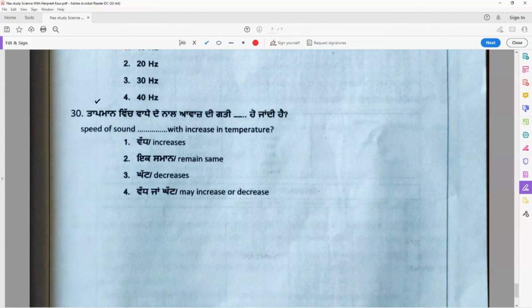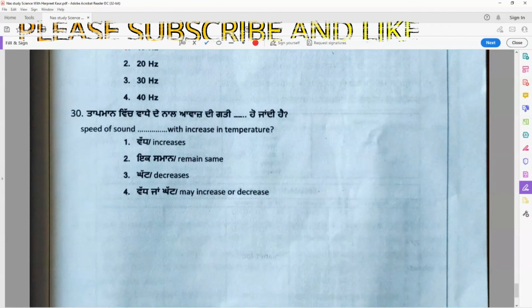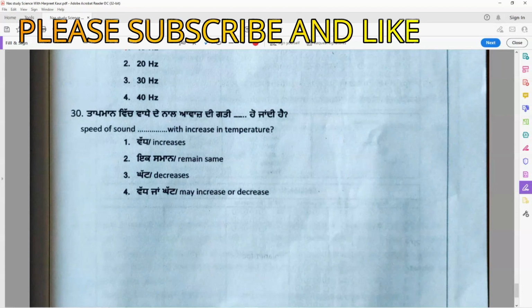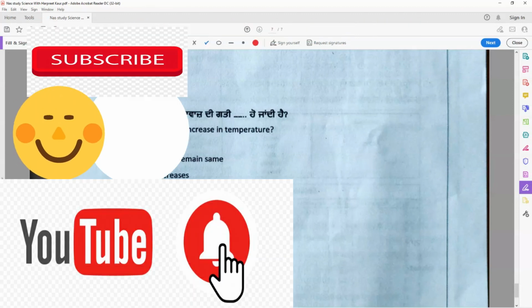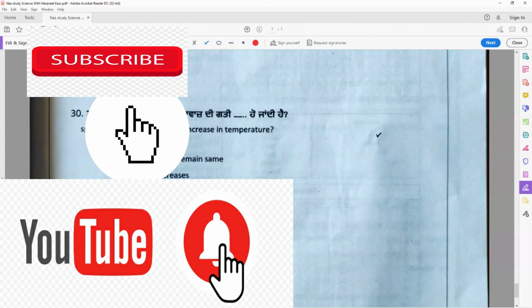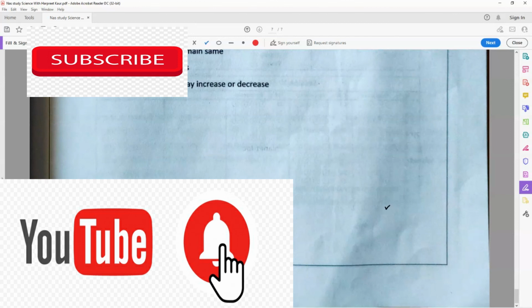Then the last question, question 30. Speed of sound dash with increase in temperature. Speed of sound always increases with temperature. So with an increase in temperature, the speed of sound also increases. So option 1 is the right answer for this question.